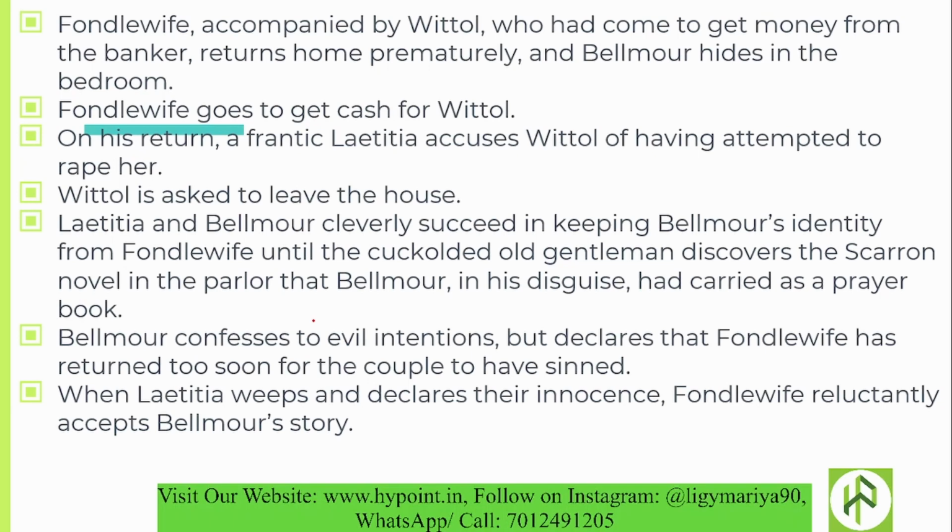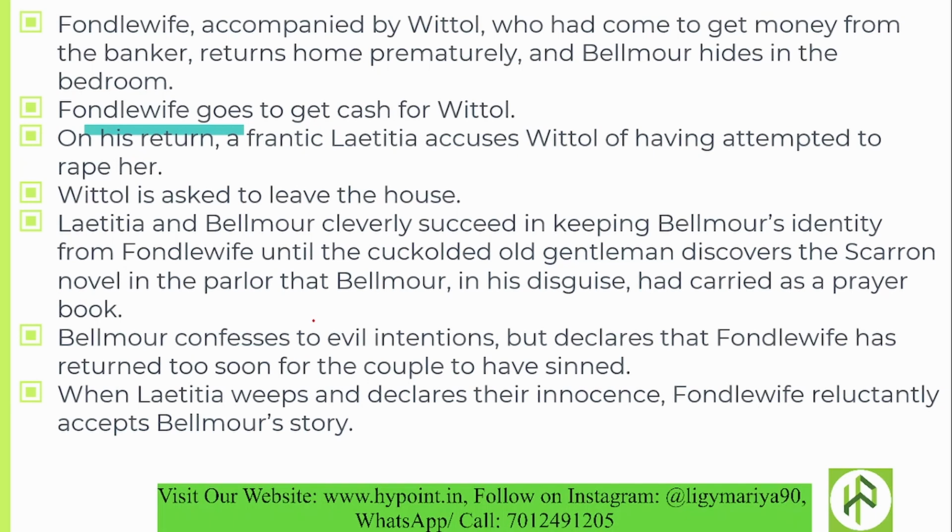Until this time, Laetitia and Belmore cleverly succeeded in keeping Belmore's identity as a Puritan minister. Fondle's wife never understood that he was cuckolded by Laetitia and Belmore. But he saw in the parlor a novel book, and he immediately recognized that this was carried by whom? Belmore, as a prayer book.